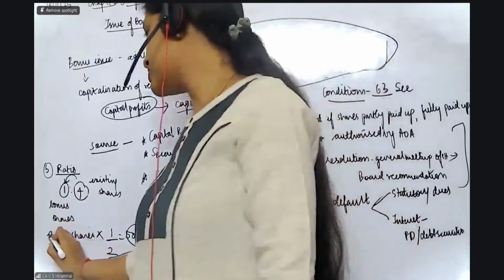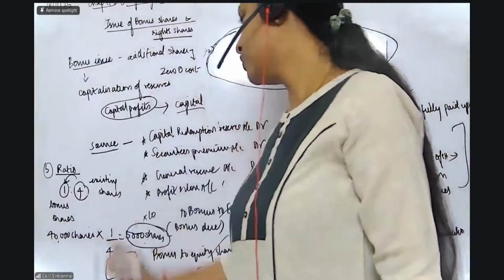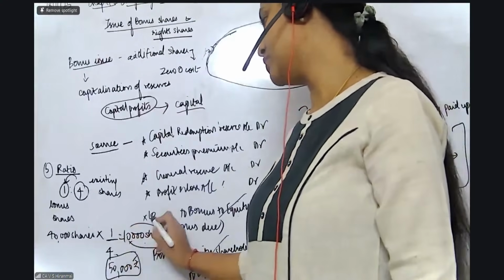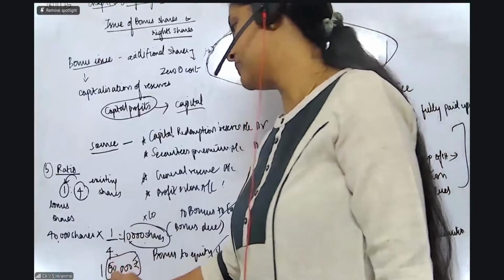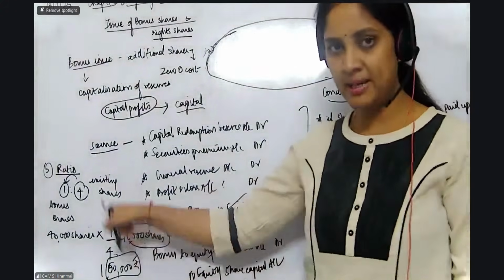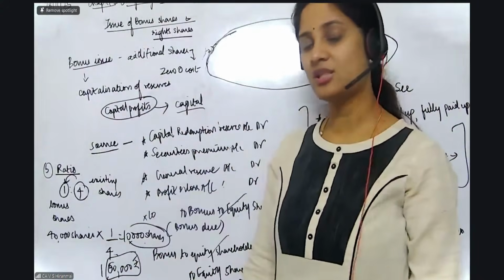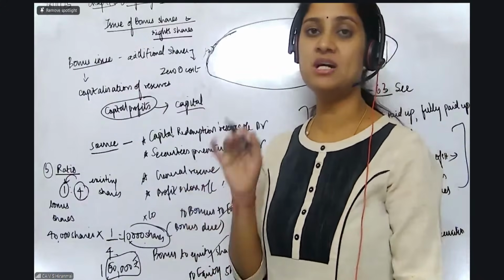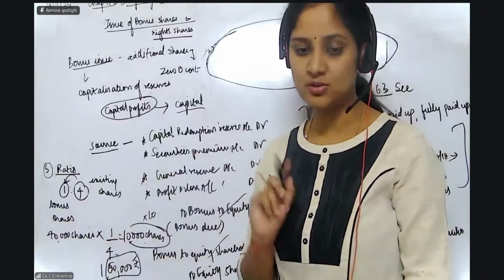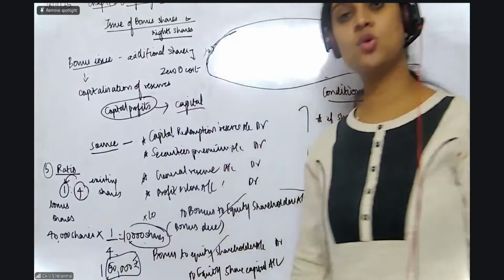So the total number of shares in illustration 1 is 40,000 into 1 by 4. तो कितना shares अभी आपको bonus में मिल जाएगा? 10,000 shares into 10 rupees. So 1 lakh rupees is the value of my bonus issue. Did you all understand? Illustration 1 में 1:4 ratio है और balance sheet में कितना shares है? Equity shares 40,000 shares है. Fully paid up 10 rupees का fully paid up दिया है. So 40,000 into 1 by 4 gives me 10,000 shares. 10,000 shares का face value कितना है? 10. 10,000 into 10 gives you 1 lakh rupees.